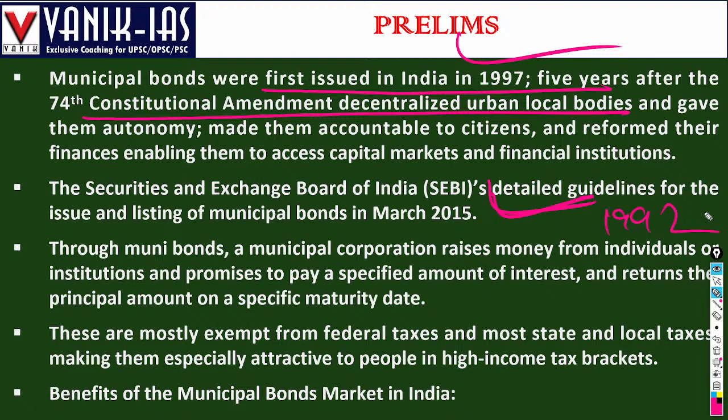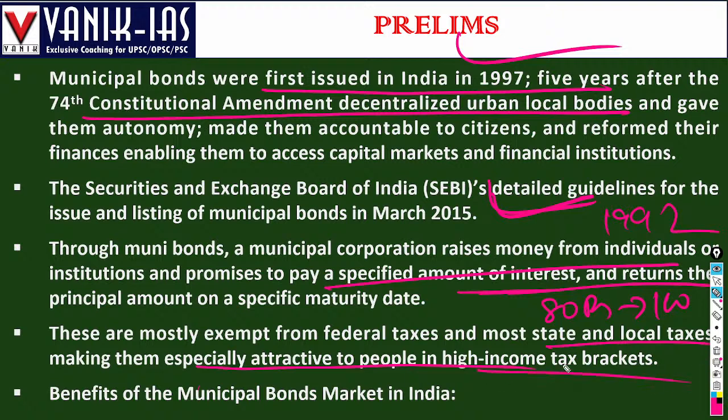Through municipal bonds, a municipal corporation raises money from individuals and institutions, and promises to pay a specified amount as interest. As I said, an 80 rupees bond is purchased, and finally they get 100 rupees. These are mostly exempt from the federal taxes and most local taxes that attract high income tax brackets. So with municipal bonds, high income is ensured.